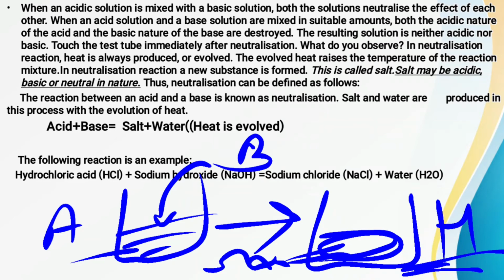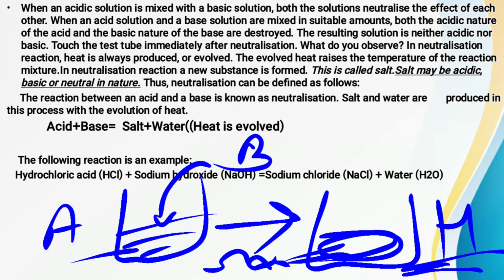So here you can see that neutralization is a reaction between an acid and a base. Right? And after the neutralization, what is formed? The salt is formed, some amount of water is formed, and heat is also evolved in it. Fine. So suppose you have taken some amount of acid and you have added a suitable amount of base to it, then what product is formed?